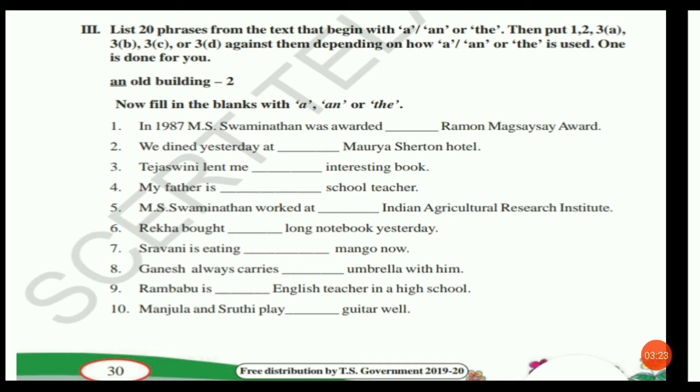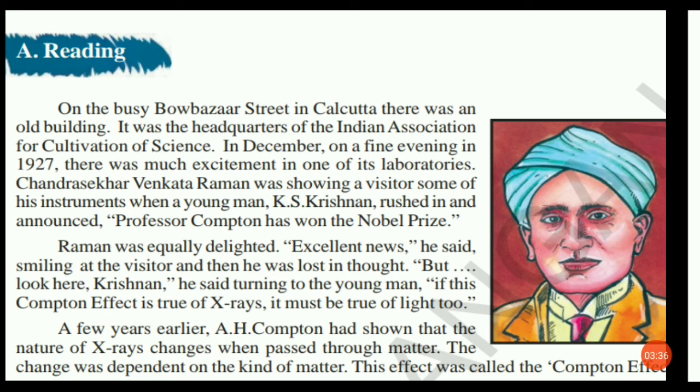He is asking you to list 20 phrases from the text. I will tell you how to find them from the text, so you will understand. I will tell you one or two phrases that begin with articles, so it will help you.